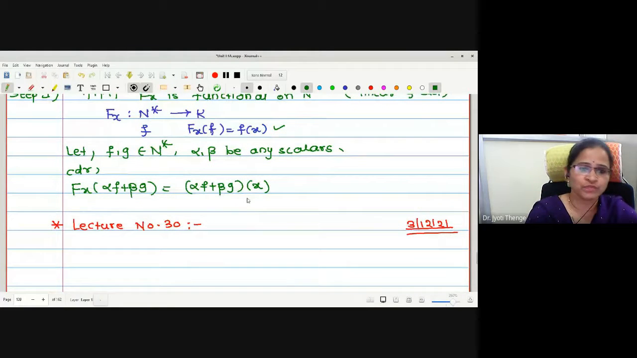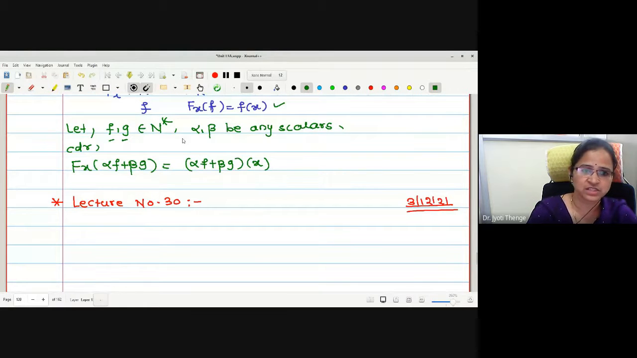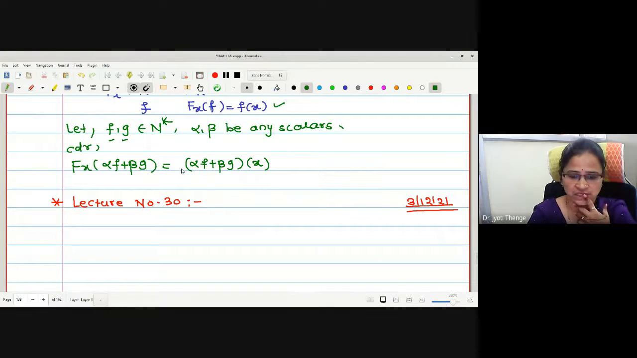In order to prove the functional Fx defined on N star to K is linear, we will start with two functionals f and g in N star and alpha, beta any scalars. Then how can we define this? Fx operated on alpha f plus beta g is alpha f plus beta g operated on x.